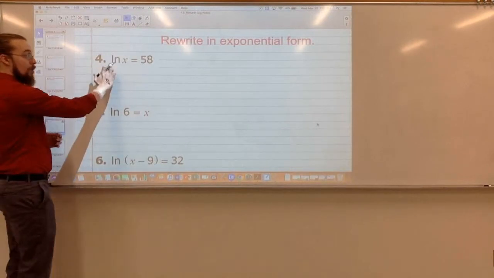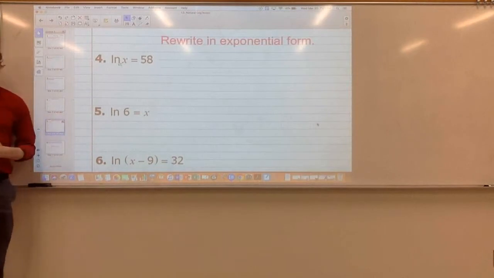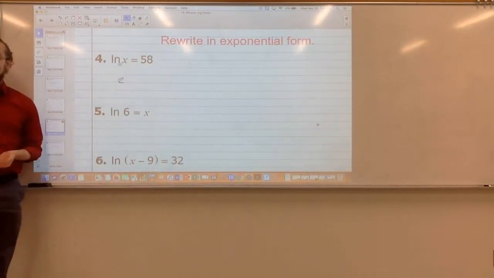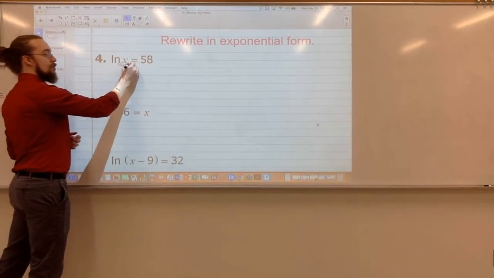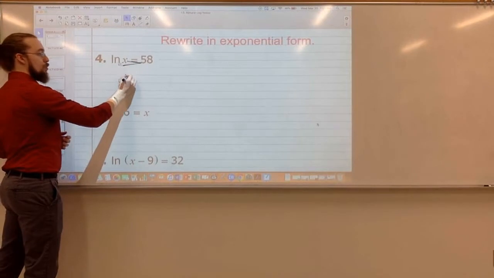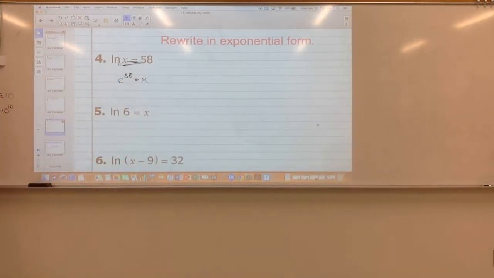We want to think that the base of this log is e. So when I'm rewriting my exponential, the base will be e. So we do the lazy 7. e to the 58th power equals x.